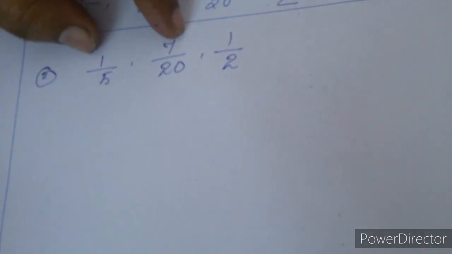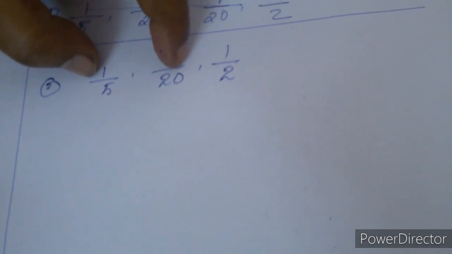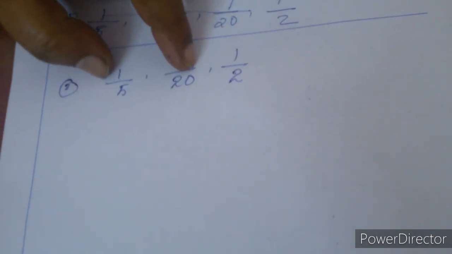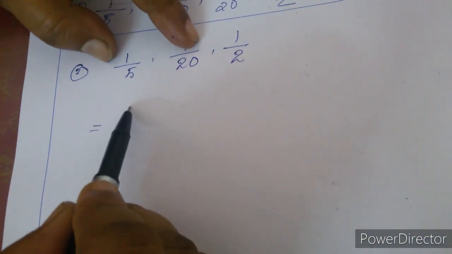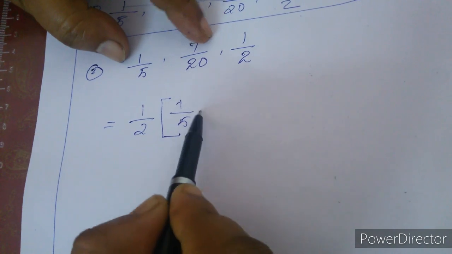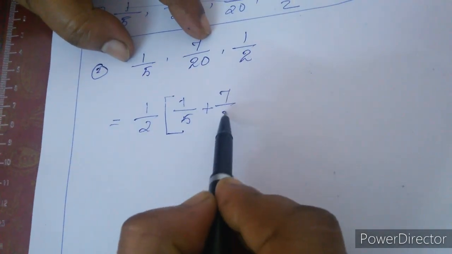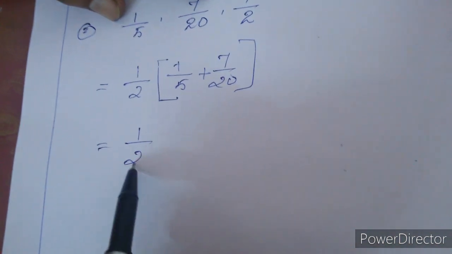Now we are going to find one rational number between 1/5 and 7/20. We find the sum and divide it by 2: 1/2 into 1/5 plus 7/20.